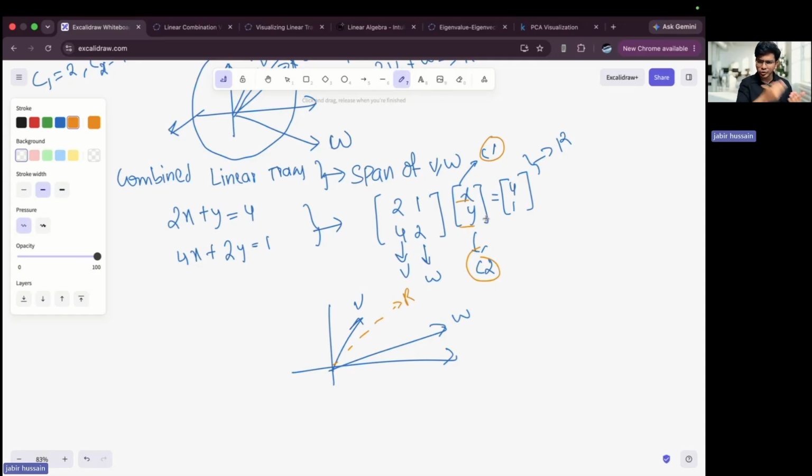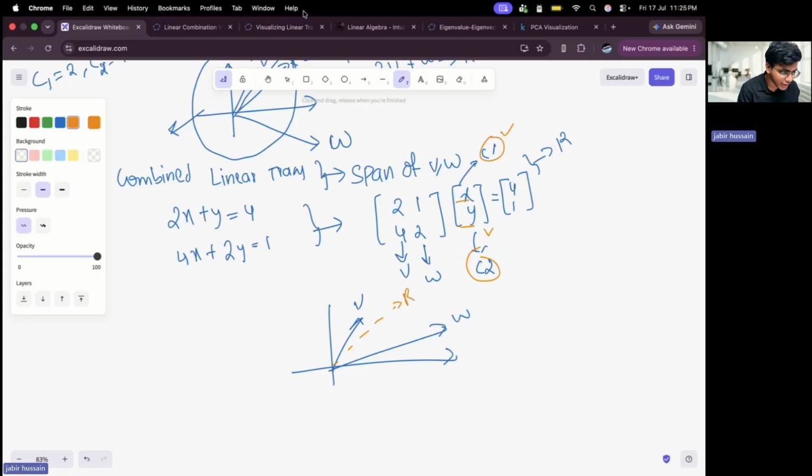I'm putting different values of x and y and checking whether I'm getting r or not. If I'm getting r, then these values of x and y are valid. If I'm getting something else, then they are not valid. This is how we think when we try to get the answers of linear equations.